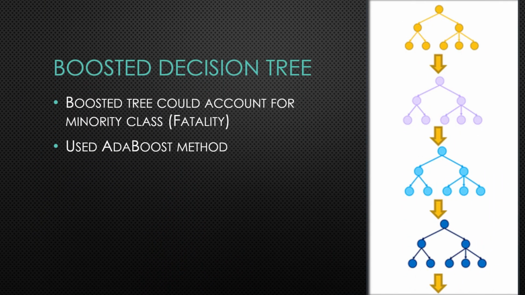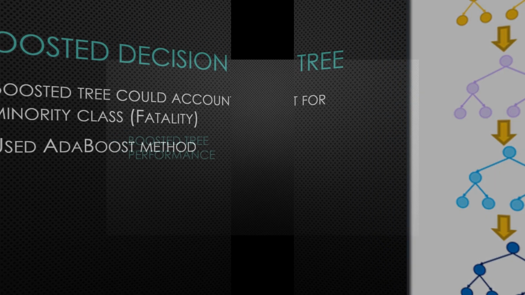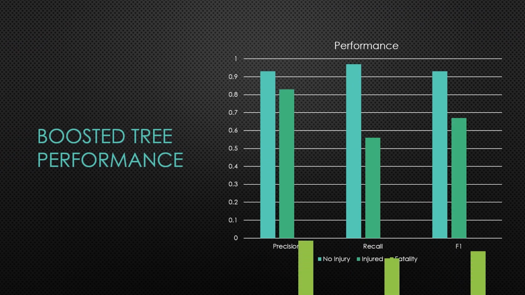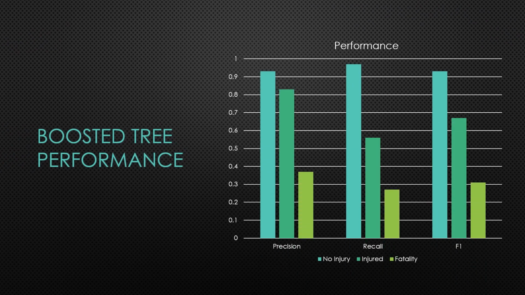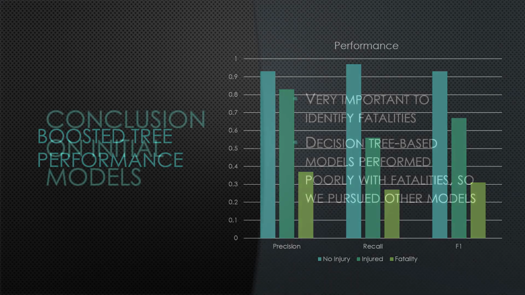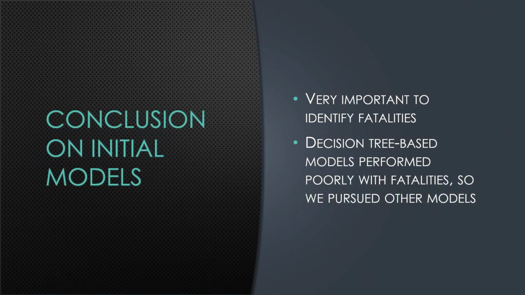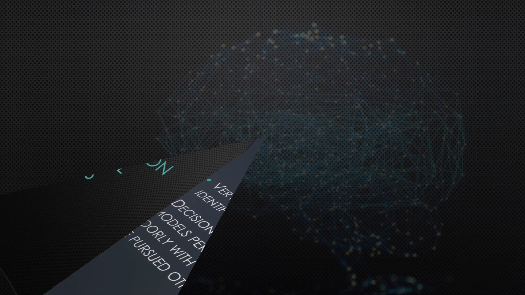After these two models performed poorly in the fatality class, we wanted to try a boosting algorithm. This would slowly make the minority class more important, so the model would become less biased. Combining AdaBoost with a random forest seemed like the best option, so we fed in our data and waited. This unfortunately still performs worse than a single decision tree. If our model is going to be useful, we'll need to identify fatalities much better. With decision trees proving fruitless, we turned to deep learning methods.